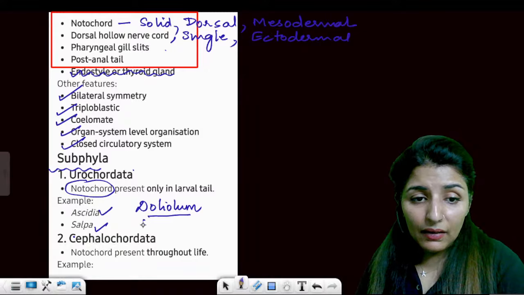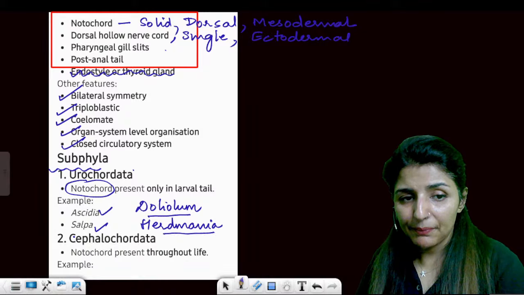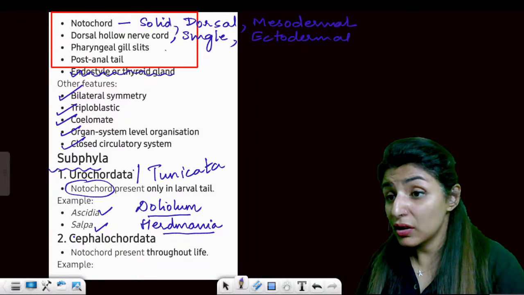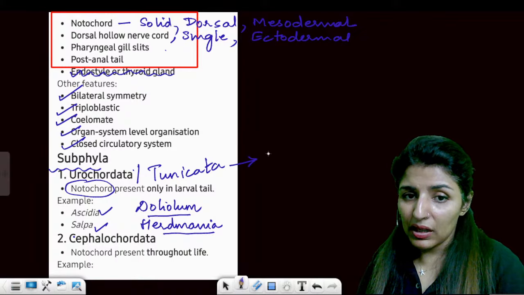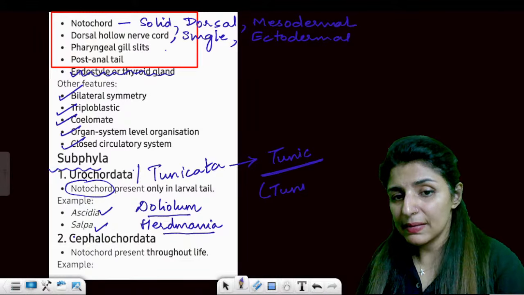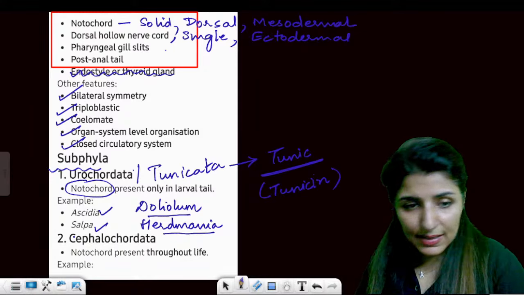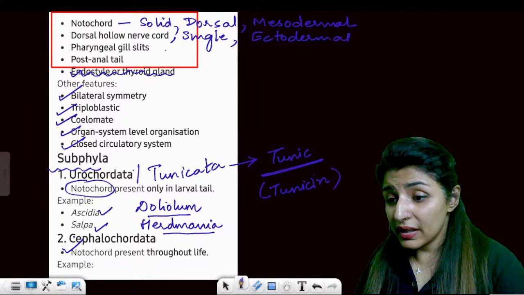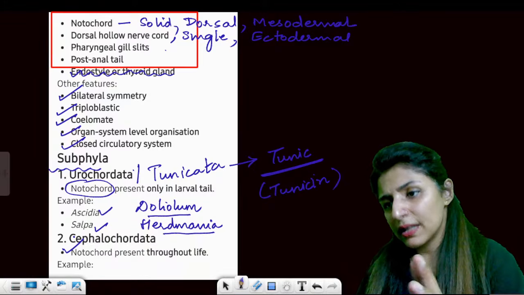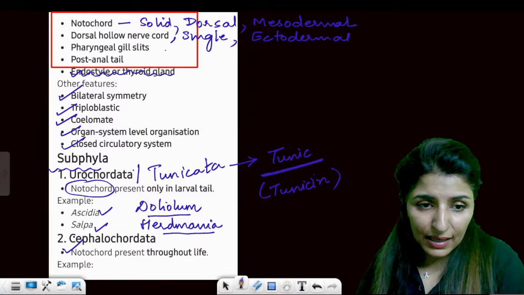Clear? And also Herdmania. Let me write it properly. Also known as Tunicata. Why? Because they have tunic. Tunicata because they have tunic, a body cover made up of tunicin, which is a cellulose-like compound. Then Cephalochordata. Session will be till 8 o'clock. I'll leave you 5-10 minutes before 8, but yes, we need this time.